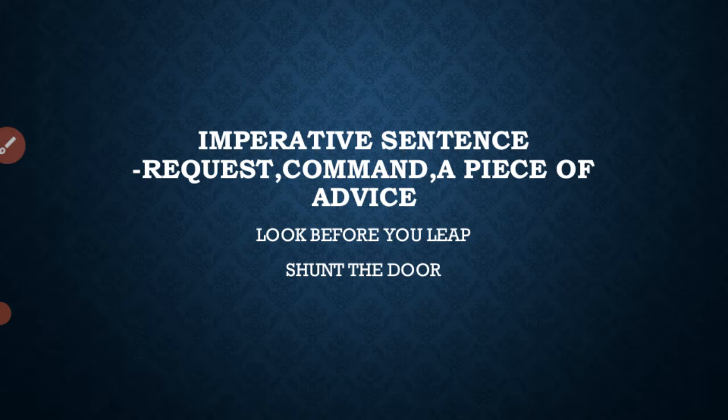Shut the door. This is a command. So we studied two types of sentence. First is the assertive or declarative sentence. Second is the imperative sentence, which includes all kinds of request, command, and advice.